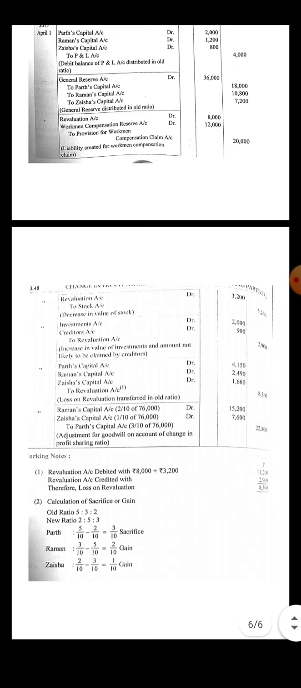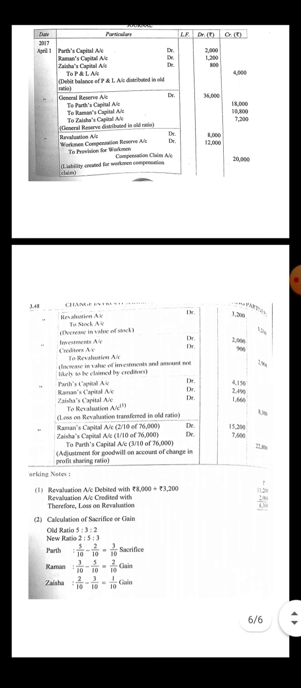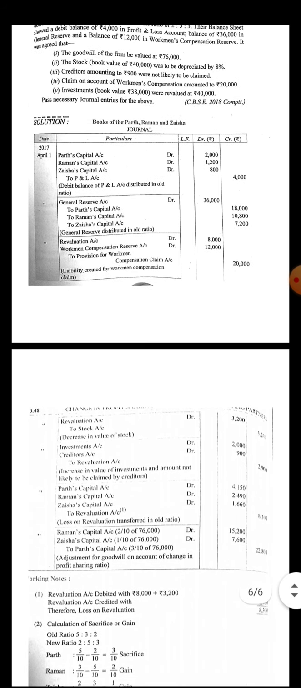First of all, we will calculate the sacrificing or gaining ratio. Old ratio minus new ratio. In case of Parth, 5/10 minus 2/10, that is 3/10, sacrifice. In case of Raman and Jeshia, there is a gain of 2/10 and 1/10 with the formula old ratio minus new ratio. Means sacrificing partner is Parth and gaining partners are Raman and Jeshia. Then gaining partners will be debited and the sacrificing partner will be credited for the amount of goodwill.